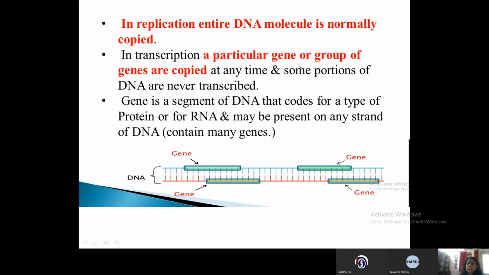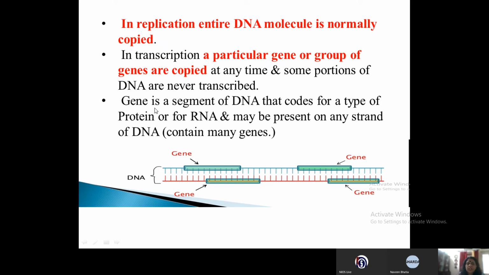In transcription, a particular gene or a group of genes are copied at any time, and some portions of DNA are never transcribed. These are heterochromatin regions which are never transcribed. So there are some euchromatin regions of DNA which are transcribed, and even then all the transcription does not start and end altogether. Only a particular gene or a protein that is required by the cell is transcribed.